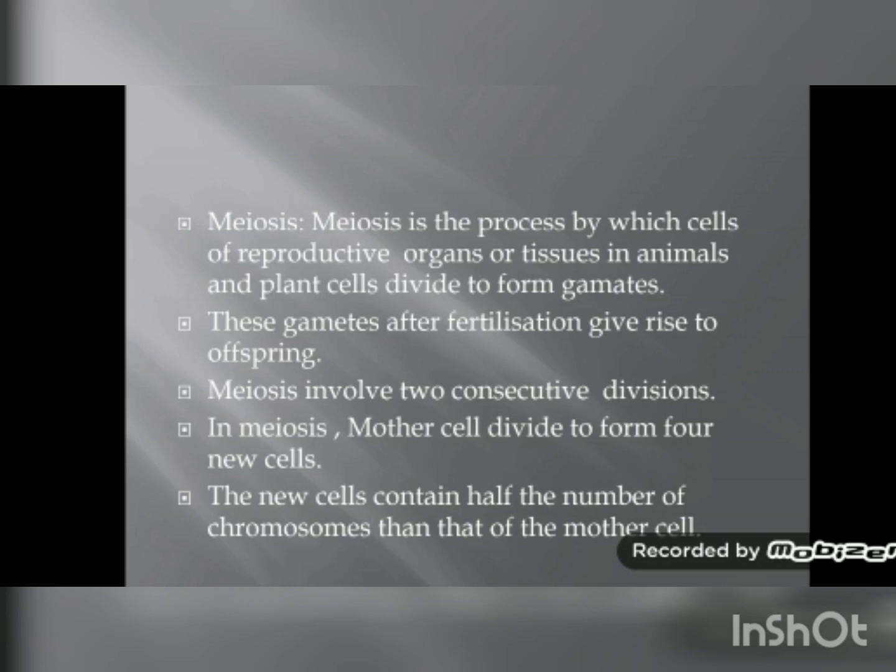Now meiosis involves 2 consecutive divisions. In mitosis there was only one step of division. In meiosis it consists of 2 steps of cell division. In meiosis the mother cell divides to form 4 new cells. The new cells contain half the number of chromosomes than that of the mother cell.